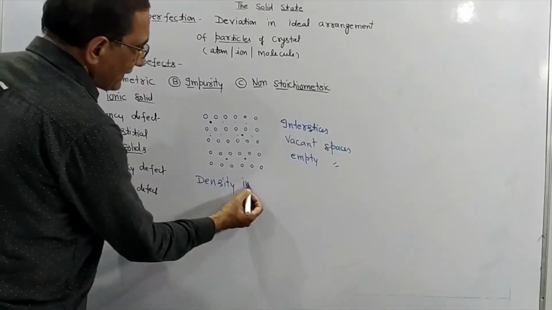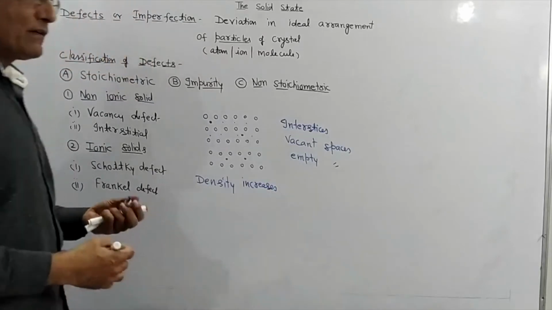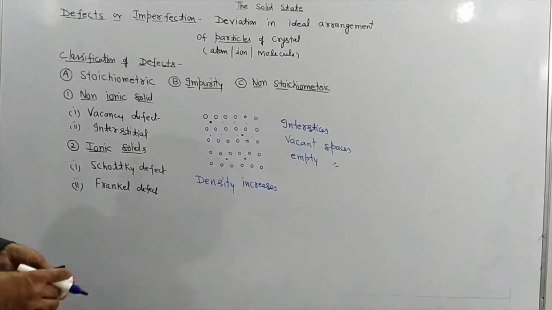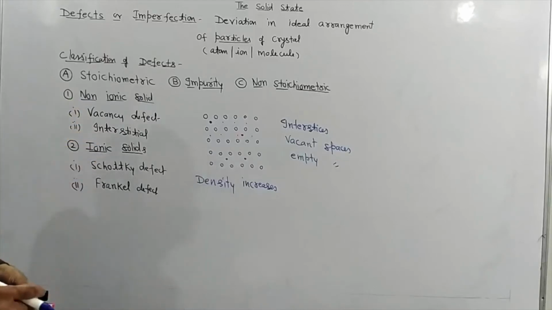Several times they ask in your board exams and entrance exams to write the name of one defect in which density decreases or density increases. So you need to memorize this properly. So for non-ionic solids we discussed vacancy defect and interstitial defect.